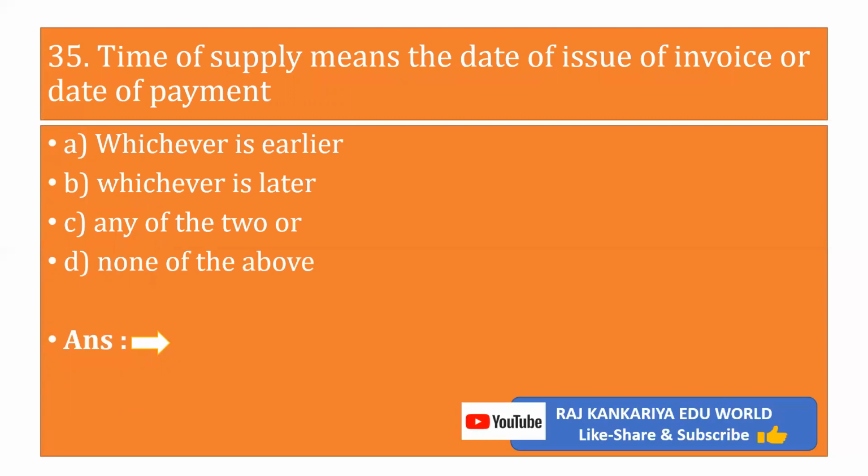Option number 35. Time of supply means the date of issue of invoice or date of payment. A. Whichever is earlier. B. Whichever is later. C. Any of the two. Or D. None of the above. Answer is A. Whichever is earlier.